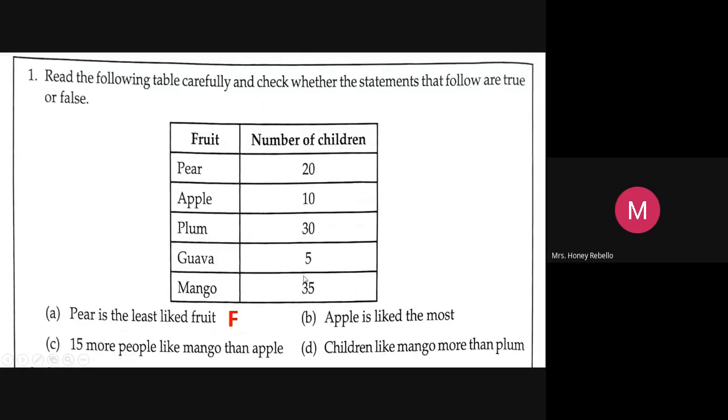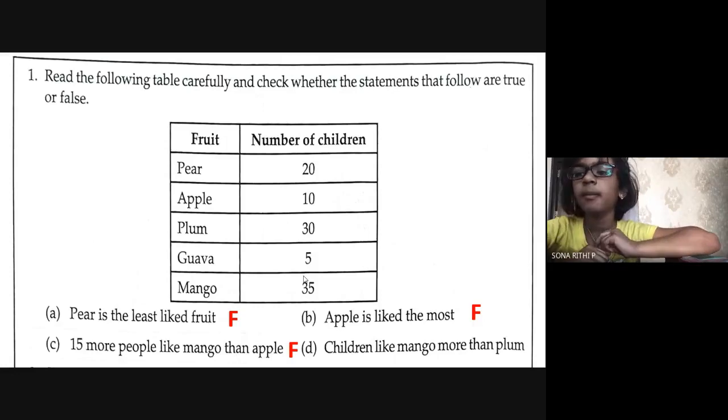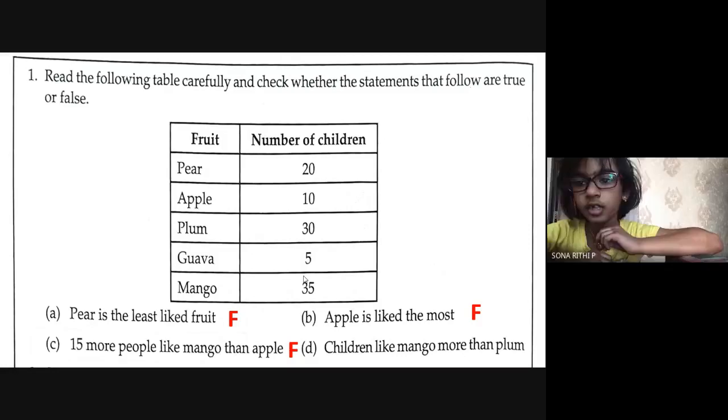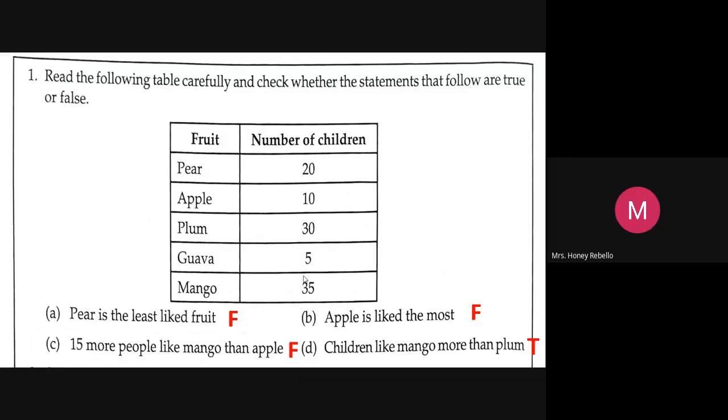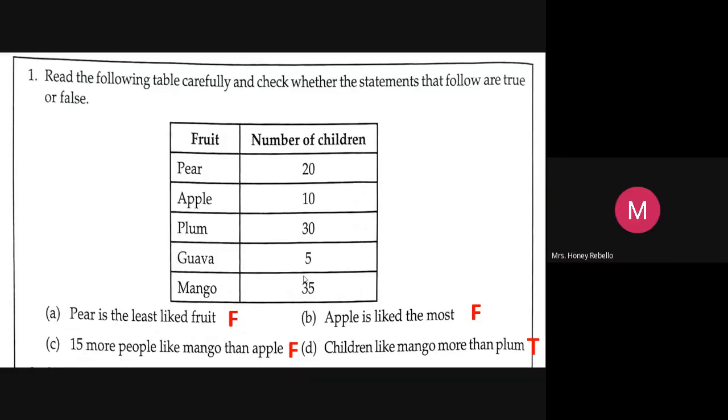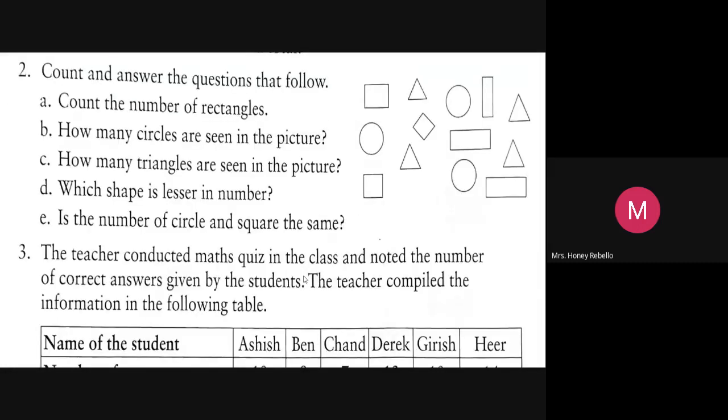Okay, Vidya. Now Sona, please read D. Yes ma'am. Children like mango more than plum. True? True ma'am. How many of them like mango? 35. How many of them like plum? 30. So you have 5 more for the mango than the plum. Very good, children. Now let's see the next one.